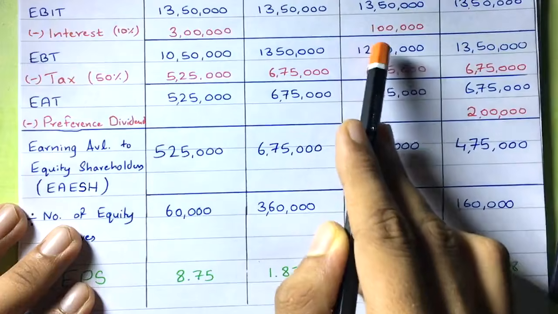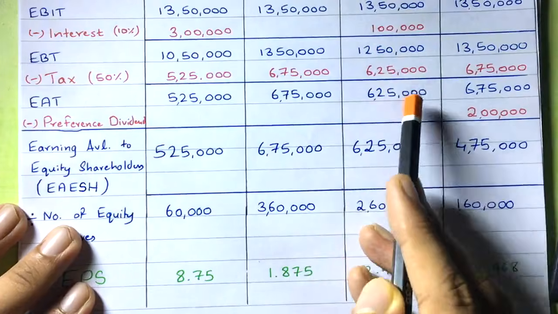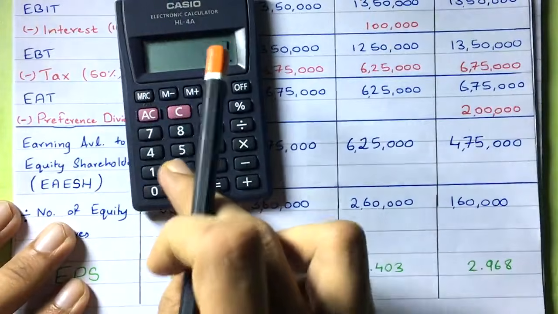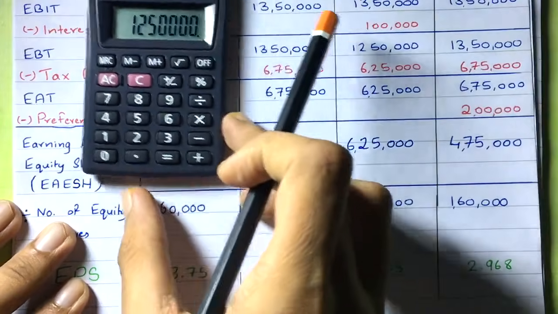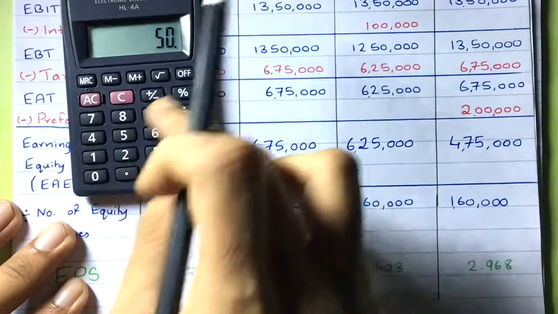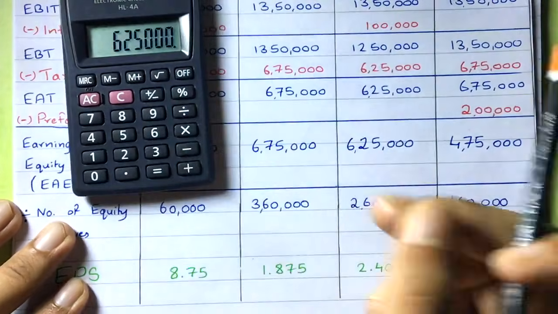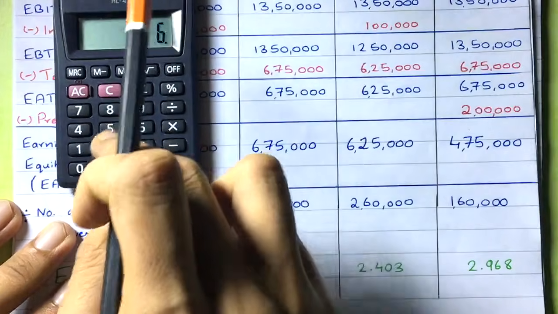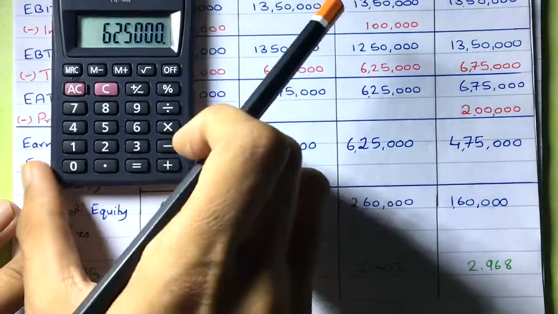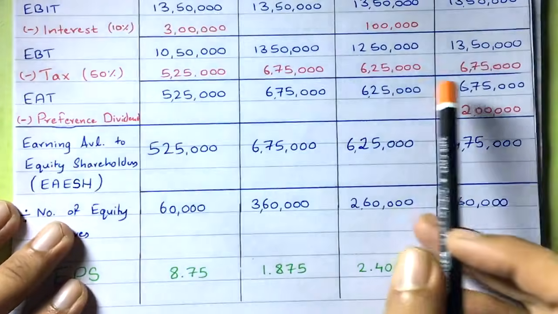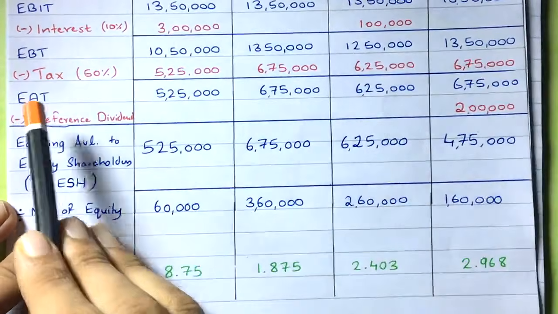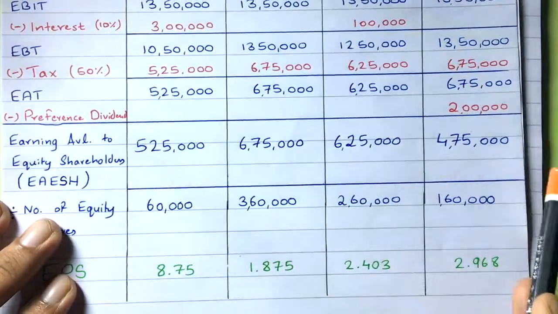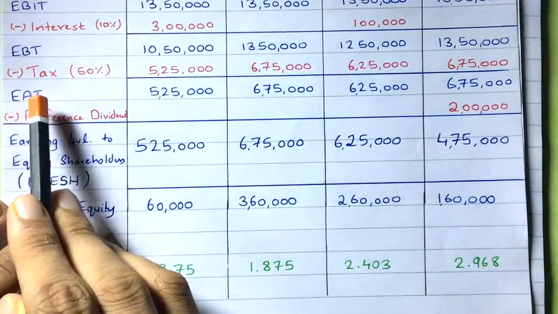And then 50% of 12,50,000 is 6,25,000, and the answer after deducting the tax will be 6,25,000, right? See here, I will show you once. 12,50,000 into 50% is equal to 6,25,000. And if you subtract 6,25,000 from 12,50,000, you will get how much? 6,25,000. So that's it. So after deducting the tax, you will get it. Here also you deduct, okay? 13,50,000 minus 6,75,000 is equal to 6,75,000 only. Understood? And then you will get earning after tax.